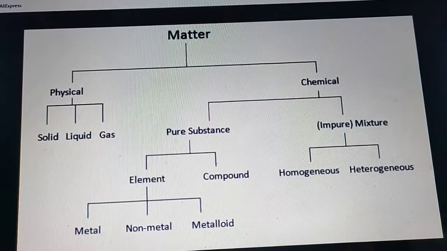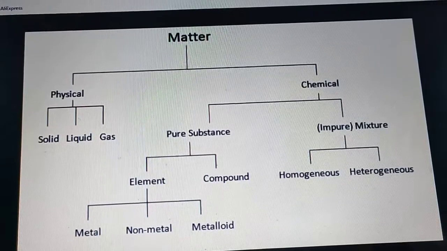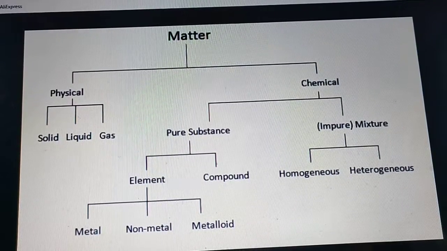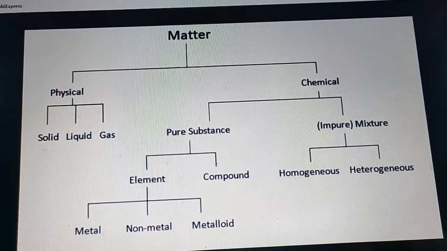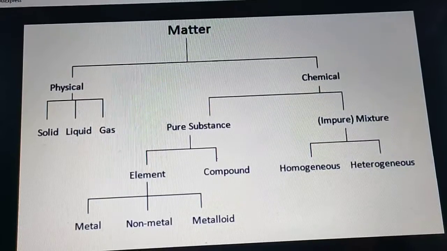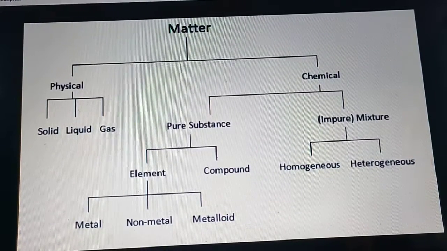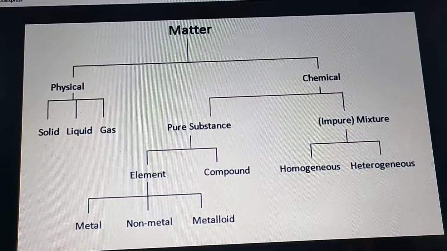However, there are few examples where the matter that we encounter in ordinary experience is pure. That is, it consists of only a single substance. For example, distilled water, sugar, baking powder, salt, etc. These are pure substances.